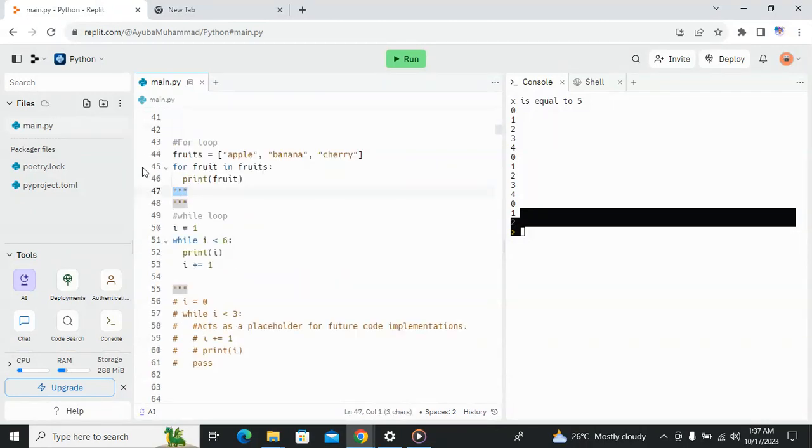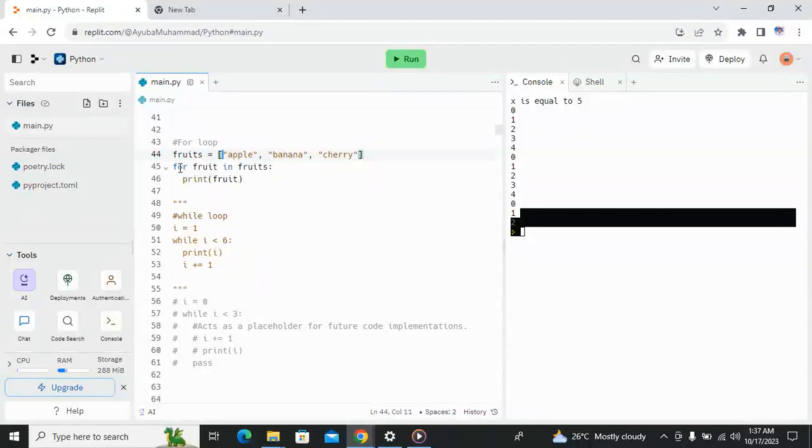Okay, so we are back to our for loop just like the previous, but in this case we are using a list, which is a data structure in Python. We are going to explain that when we reach there. This is storing the strings apple, banana, cherry in a variable, and we want to iterate through each one of them and print each one out.